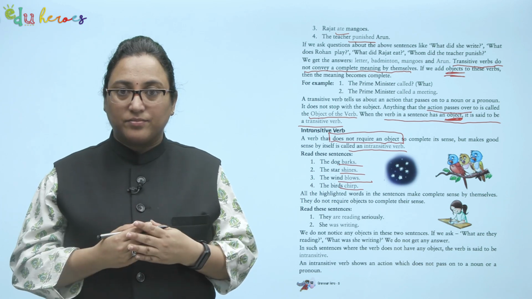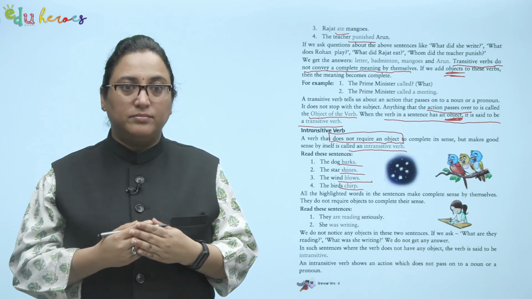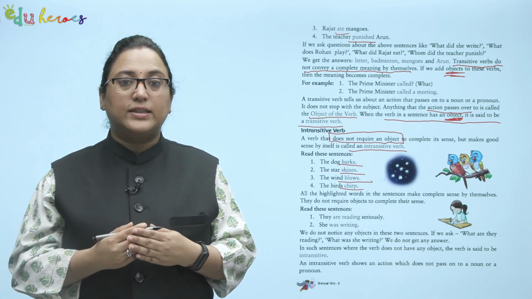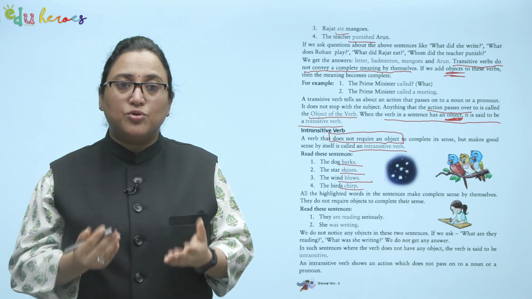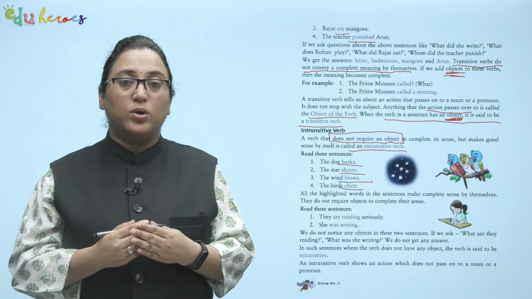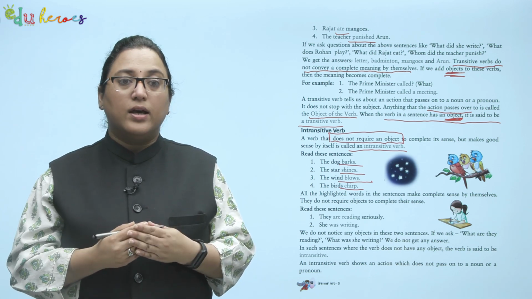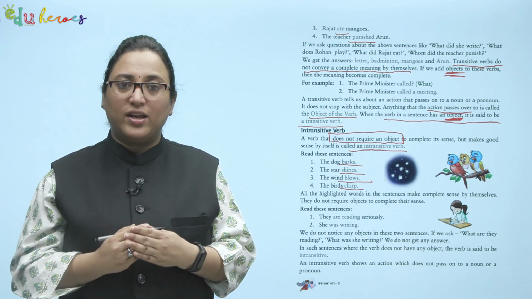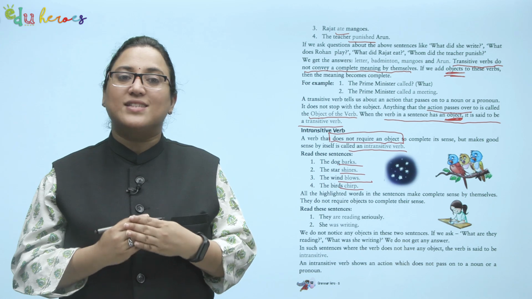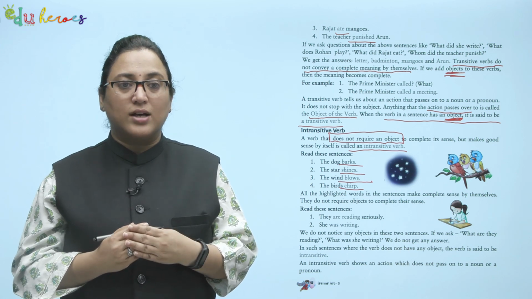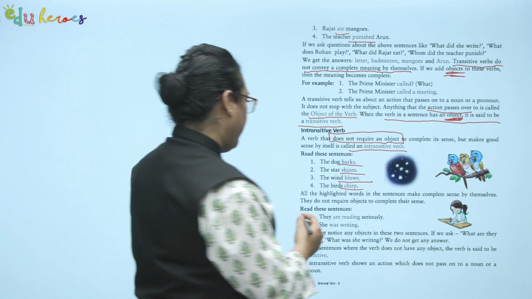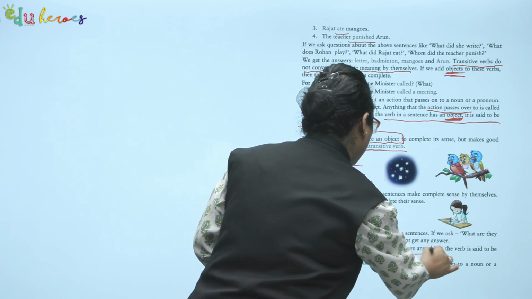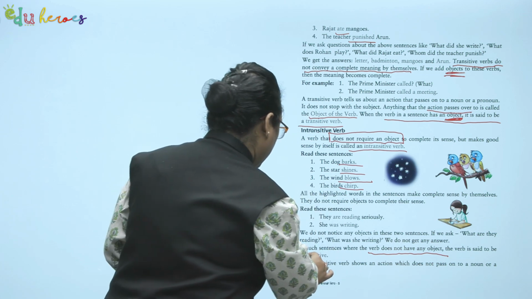If we ask, what are they reading? What was she writing? We do not get any answer. We don't come to know what they were reading. In such sentences where the verb does not have any object, the verb is said to be intransitive. So the key point here is that the verb does not have any object, hence intransitive.